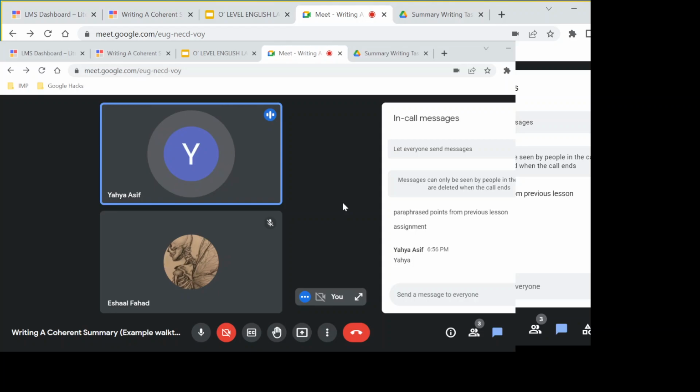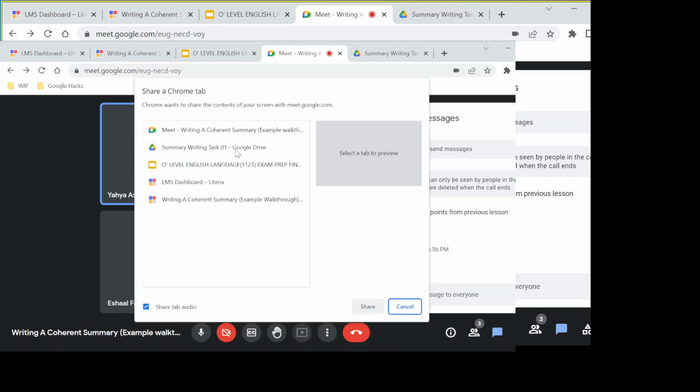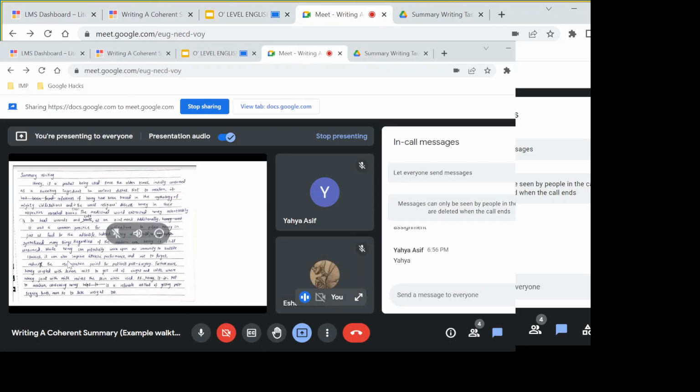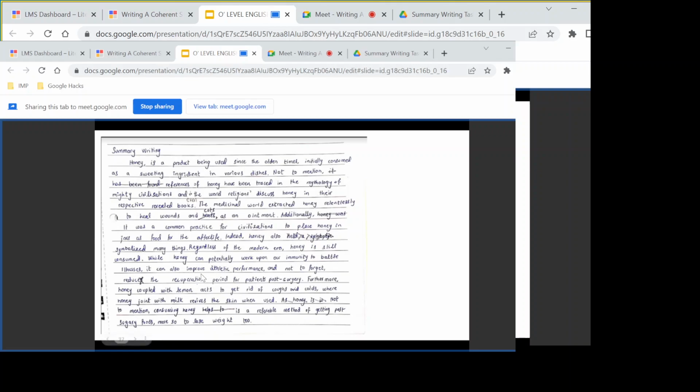Miss, can you give an example of writing a complex sentence using these content points? Let's take a look at this one. I think this is the perfect example in front of you. It says, while honey can potentially work upon our immunity to battle illnesses, it can also improve athletic performance. Even if you stop here, from while honey can potentially work upon our immunity to battle illnesses, one point, comma, it can also improve athletic performance, another point. You got your complex sentence.